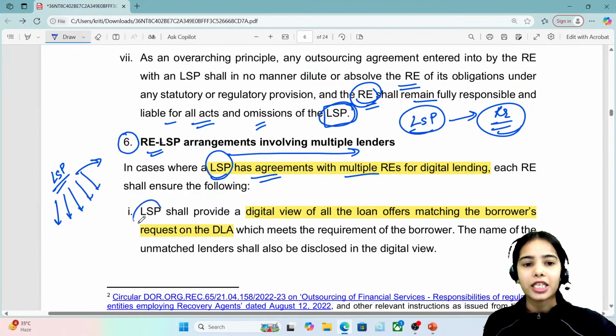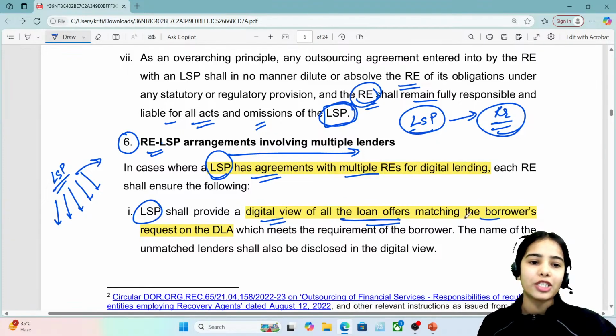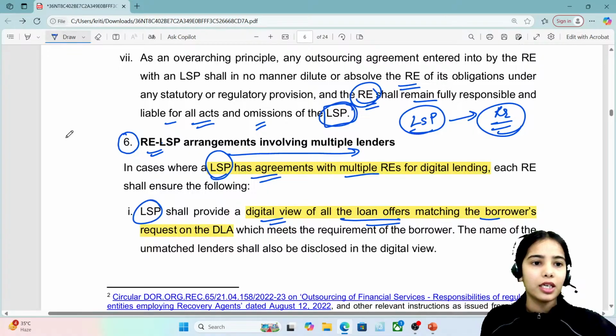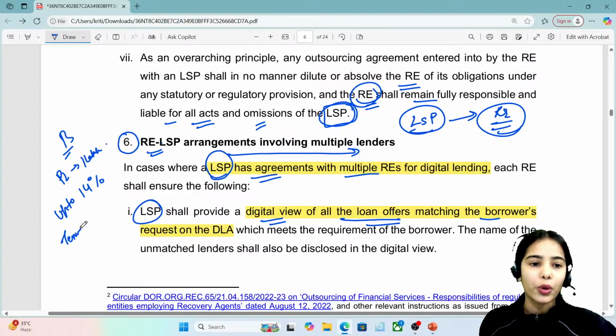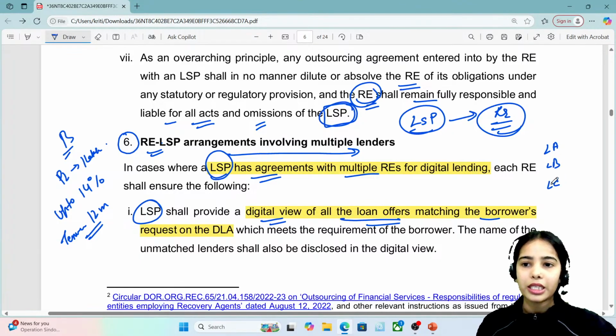In this case, the LSP shall provide a digital view of all the loan offers matching the borrower's request. Let's say the borrower has said that I want a personal loan of 1 lakh rupees, the interest rate I'm ready to pay is up to 14%, and I want the loan for a tenure of 12 months. Let's say lender A, lender B, lender C are banks, and then there are the NBFCs also, D, E, F.